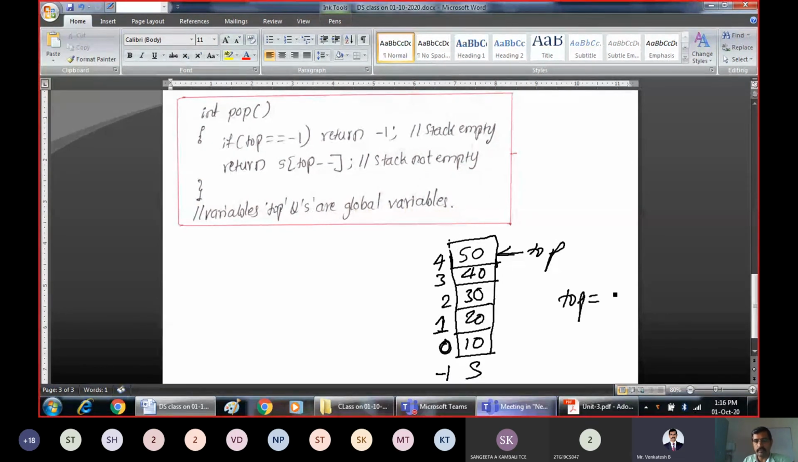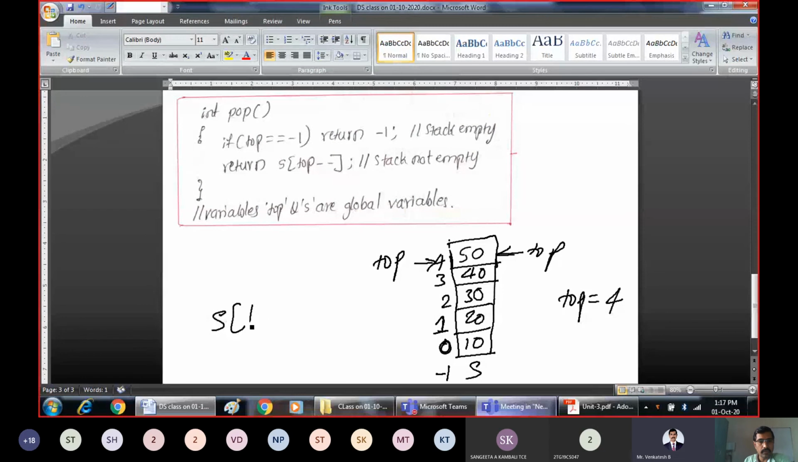So top is equal to 4. The element present at top is 50. But what is the index value of top? Index value of top is 4. So when I talk about top, I am referring to the index. Please be careful. When I talk about top, we are talking about this index value. We are not talking about the element which is present there. Right? Now, if this is not the case, simply return s of top minus minus.